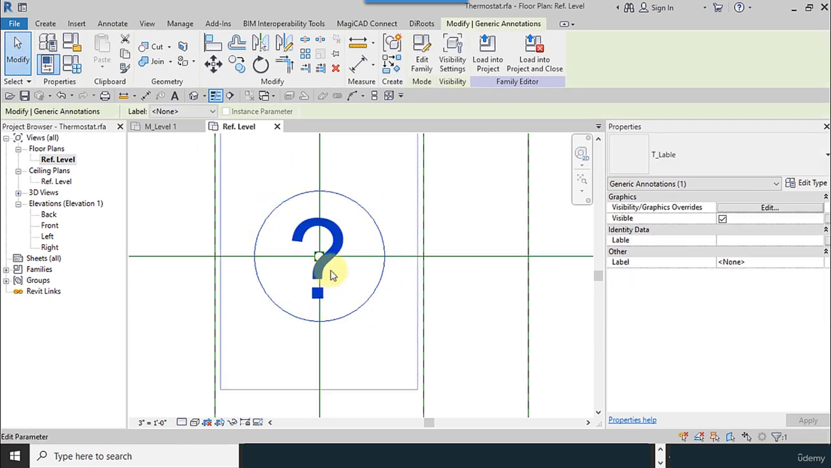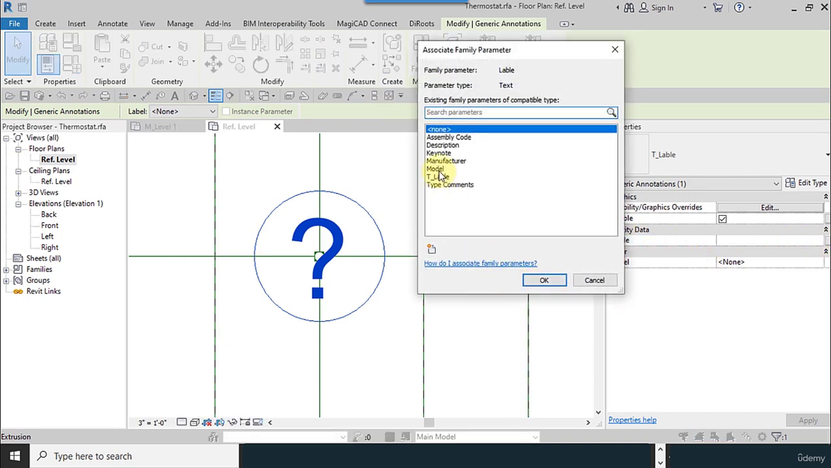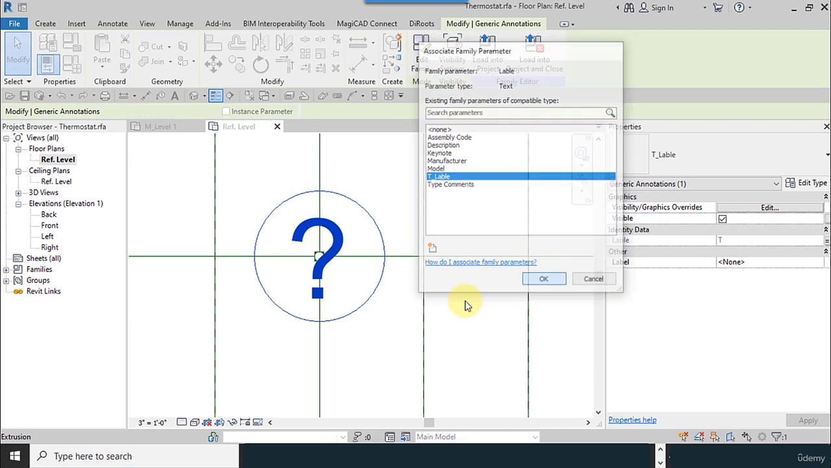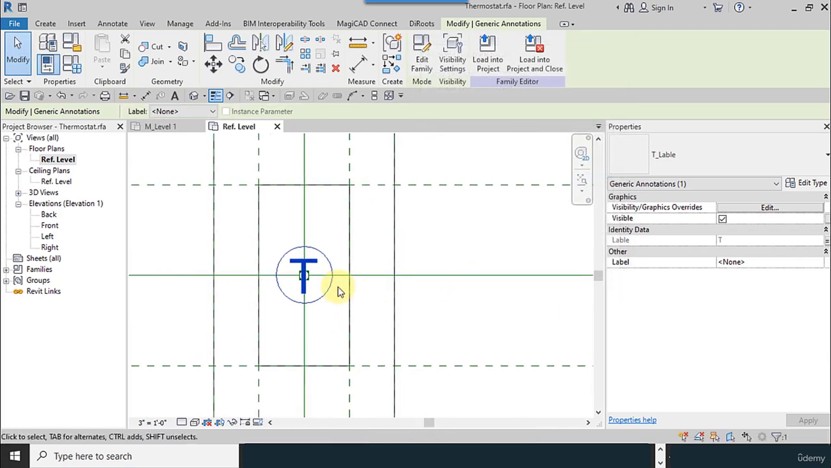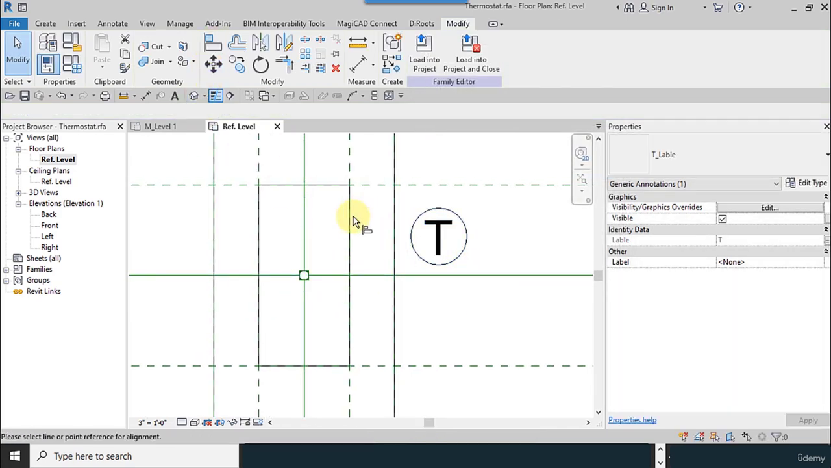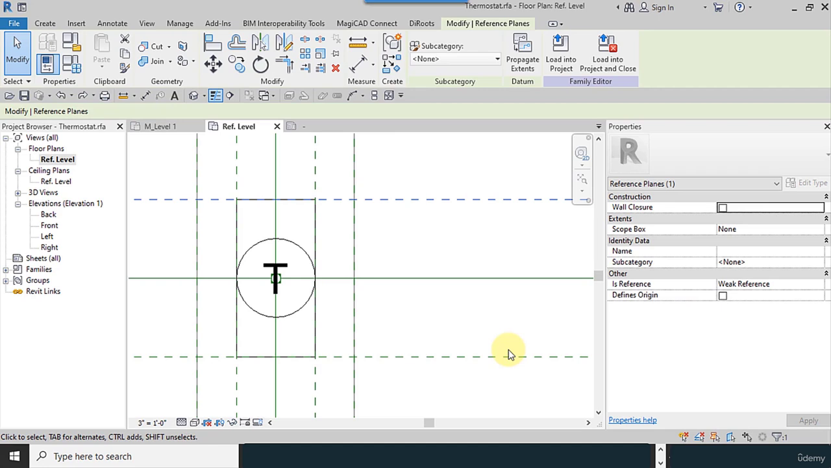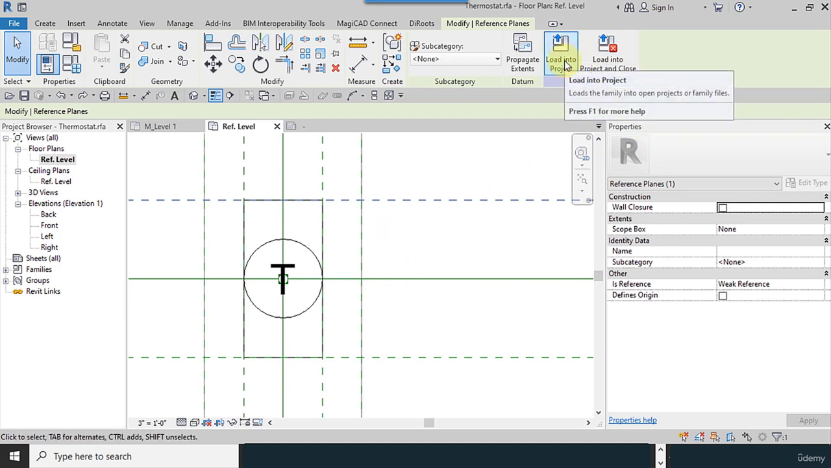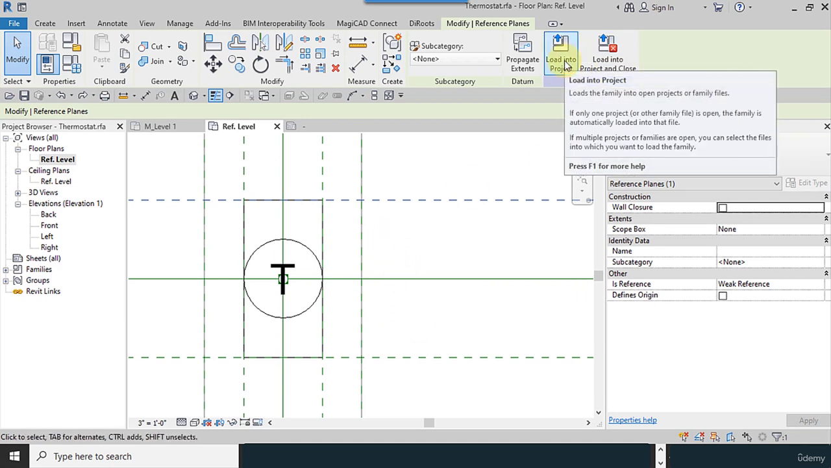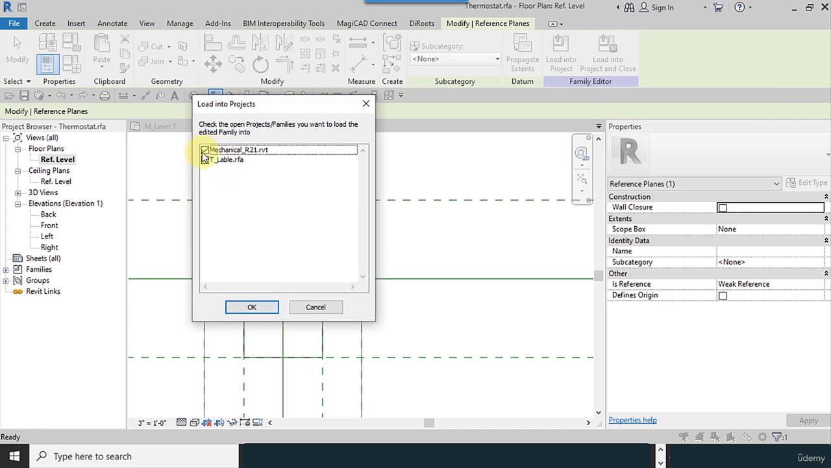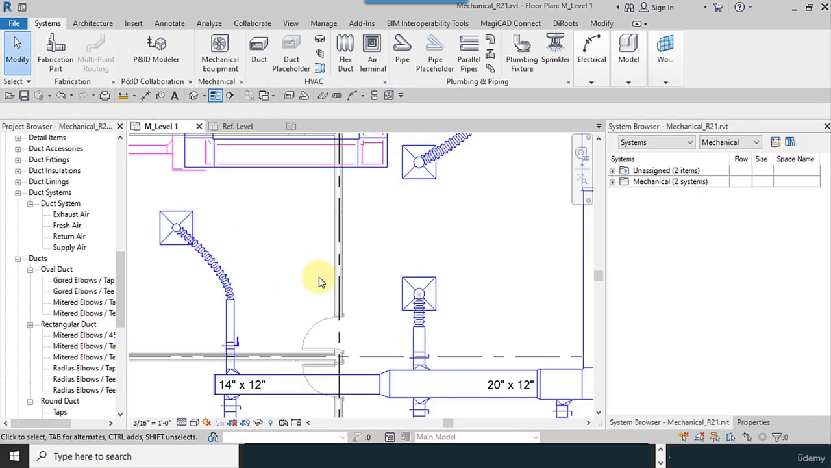I select the annotate label added here, and I relate it to the T label, and I align it with this and lock it, and this with this and lock. Now our job is finished, and we just have to set the view type. So I save it in the mechanical.